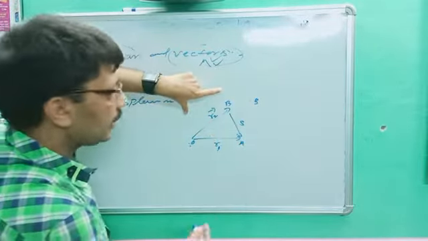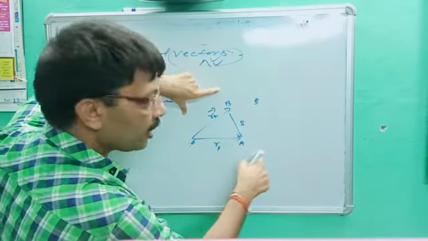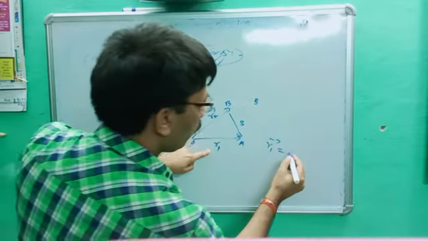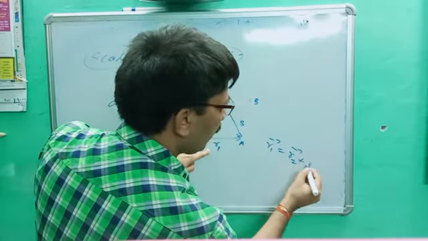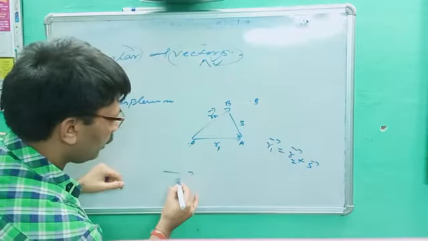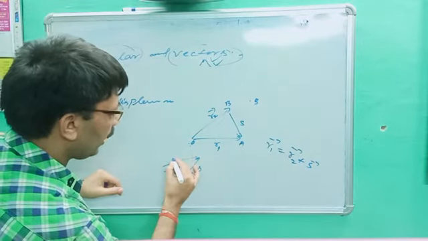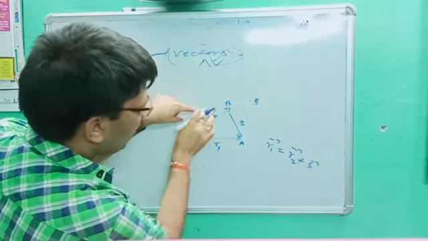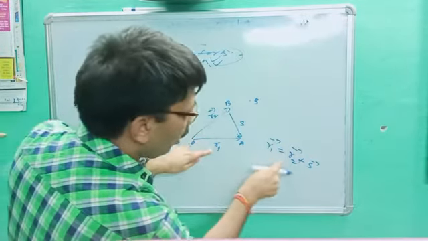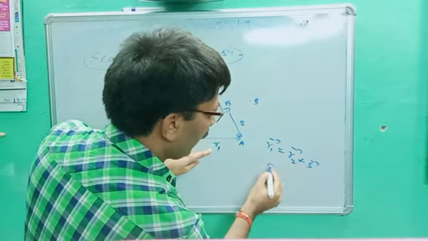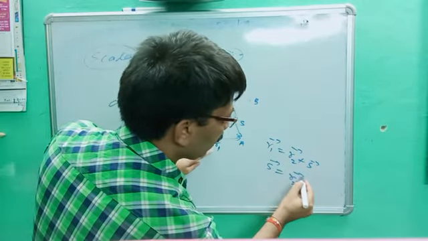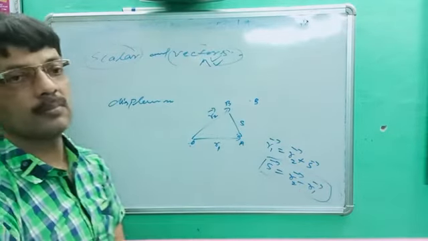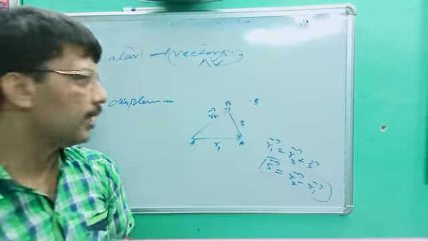So you apply the addition rule. This is A, this is B, so it will be A plus B. What is the value of R1? R1 vector is equal to R2 vector plus S vector. So R1 is equal to R2 plus S. So what is S? S vector is equal to R2 vector minus R1 vector. This is called displacement vector.